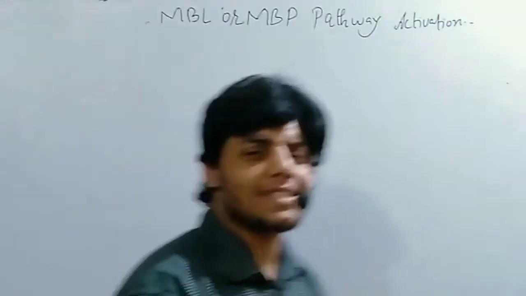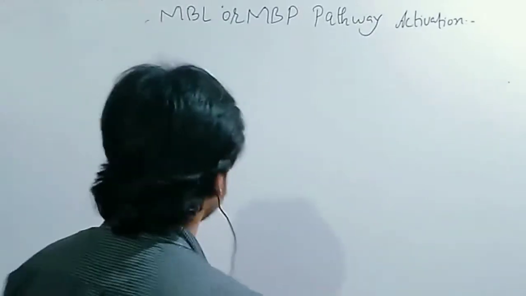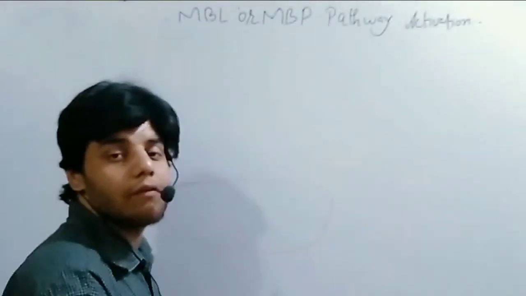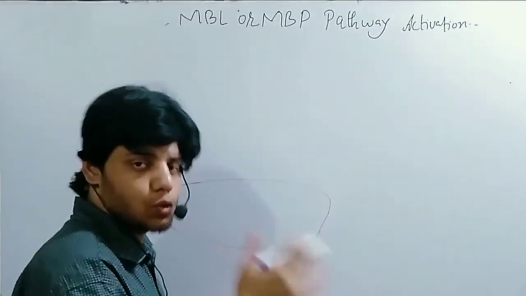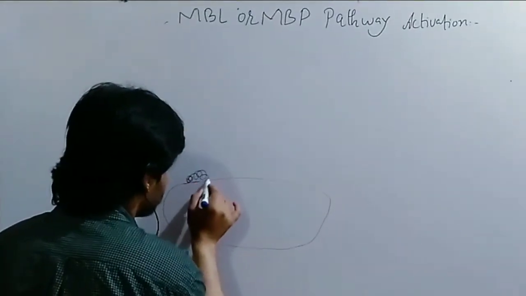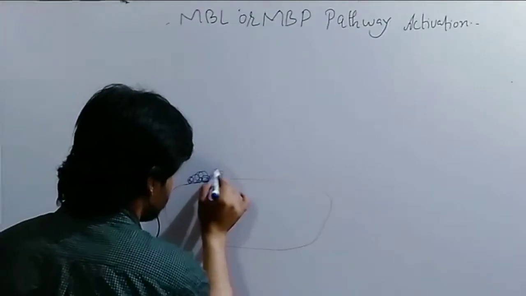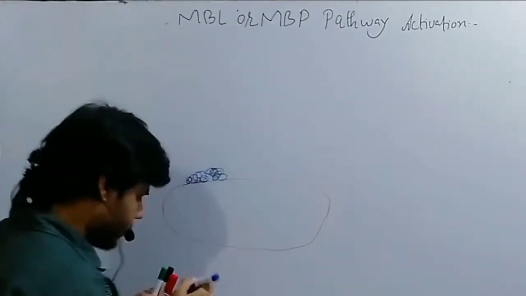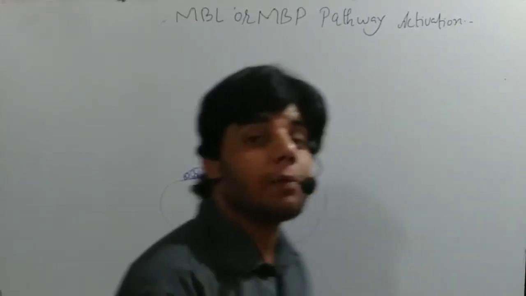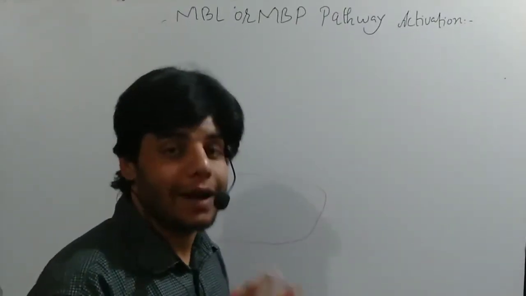Okay, now let's say in this case we take the bacteria. So let's suppose the bacteria get internalized. Let me draw. On the surface of the bacterial cell they have the antigen, but in this case let's suppose they have the Mannose sugar molecule, which are the specific carbohydrates. So let's suppose these are the Mannose molecules or carbohydrates.